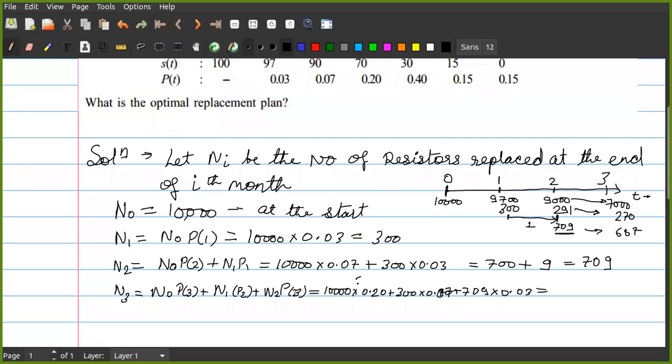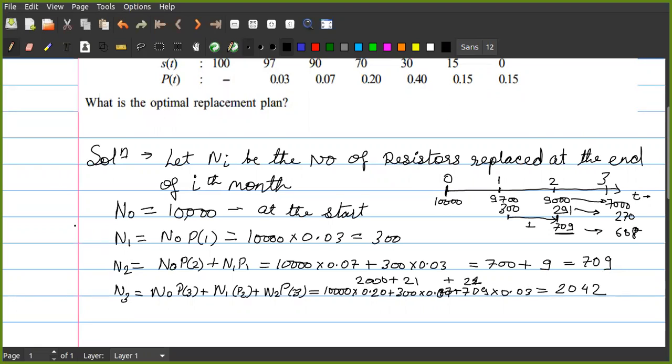This will be 2000 plus 21 plus 22, or let us keep it 21. So this comes out to be 2042, correct? Correct or not? Yes, sir.